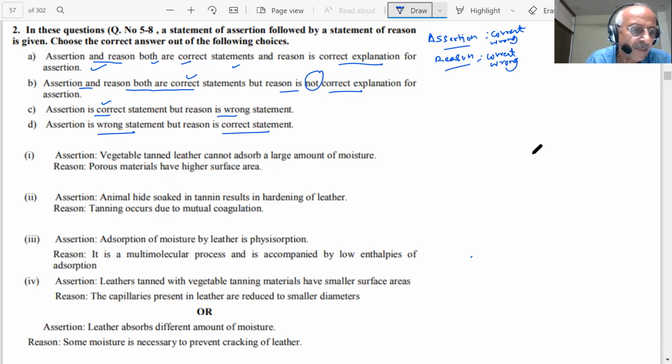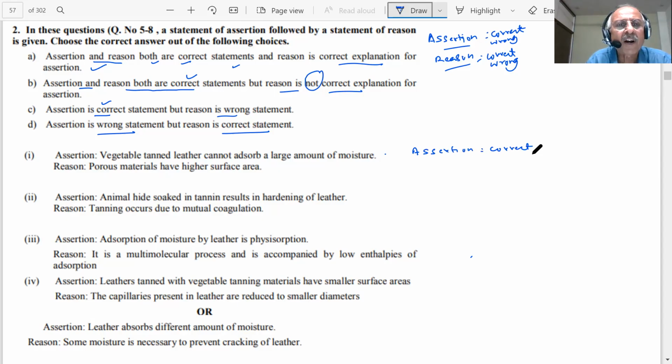Yes, it is correct. We have told you in the paragraph, vegetable tan leather cannot absorb large amount of moisture because already there is a lot of vegetable. This is correct. Assertion is correct.